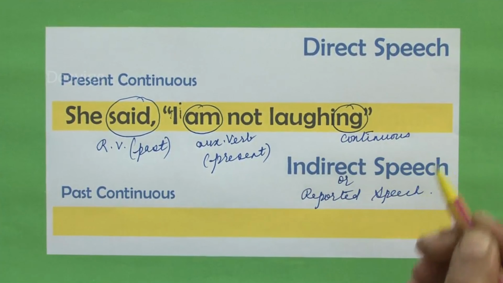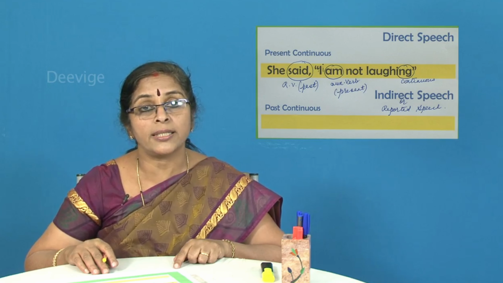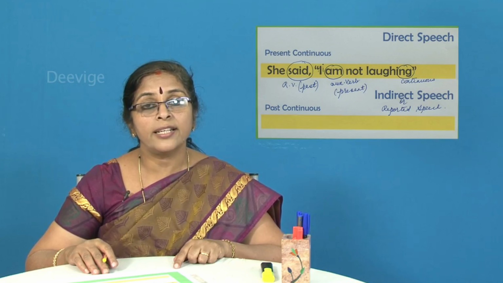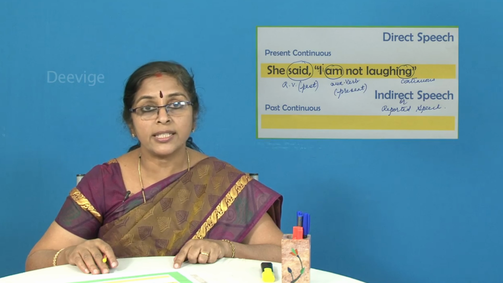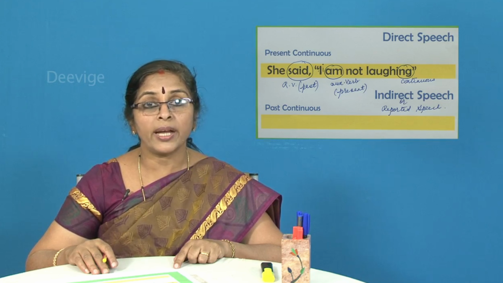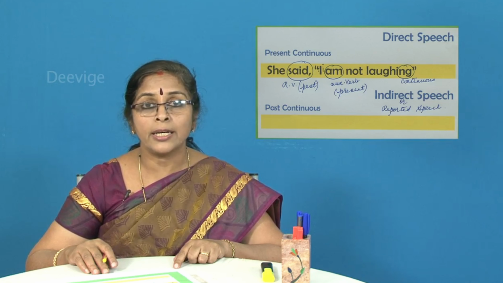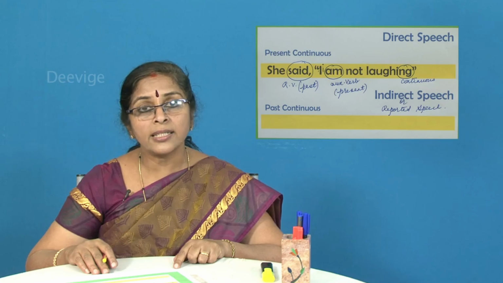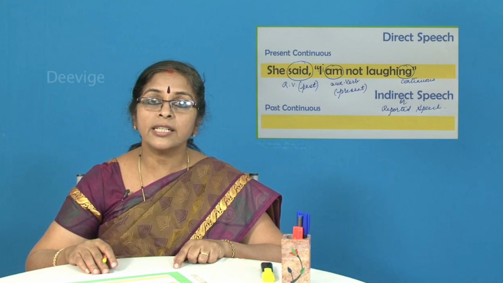So, what's the spelling of continuous, students? Many students go wrong with the spelling of continuous. It is C-O-N-T-I-N-U-O-U-S. I repeat, the spelling of the word continuous is C-O-N-T-I-N-U-O-U-S. So, the entire sentence that is in the direct speech is in the present continuous tense.